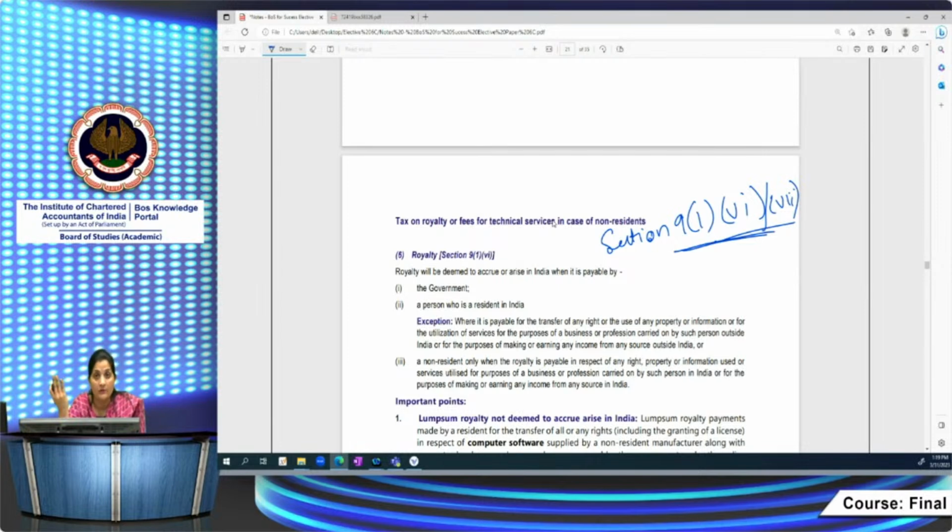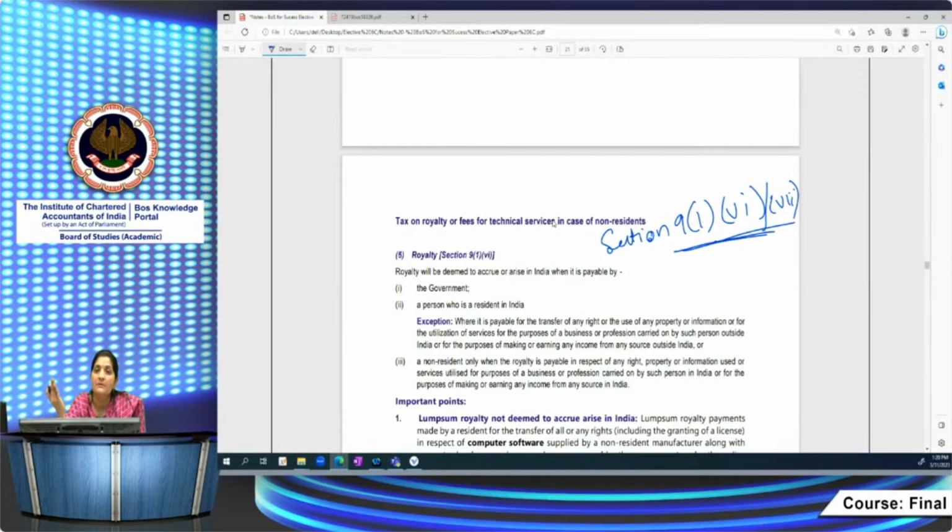Before going into the TDS deduction, Section 195 provides for deducting TDS in respect of payments made to a non-resident. But for that purpose also, it says that TDS is required to be deducted on the sums which are chargeable to tax in the hands of a non-resident.